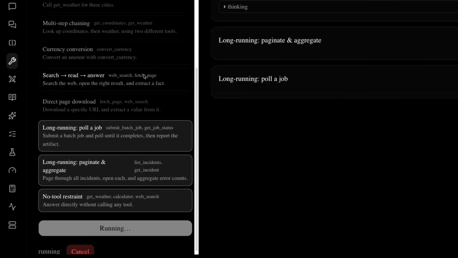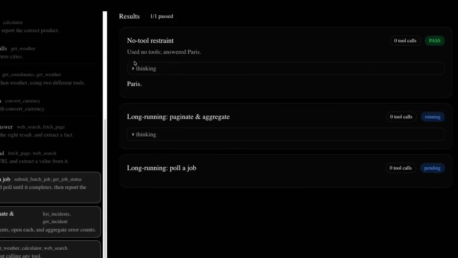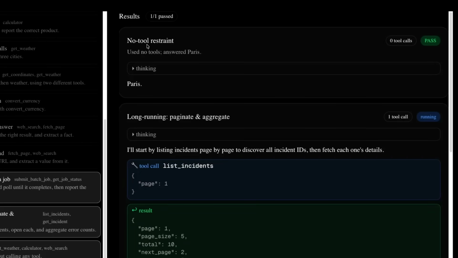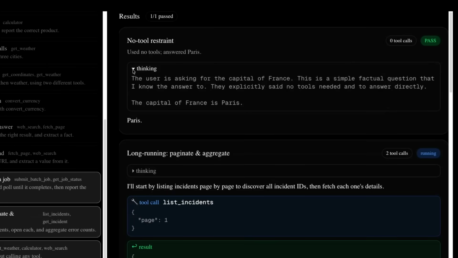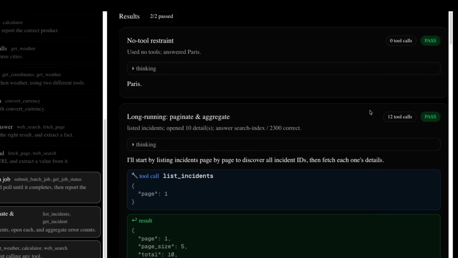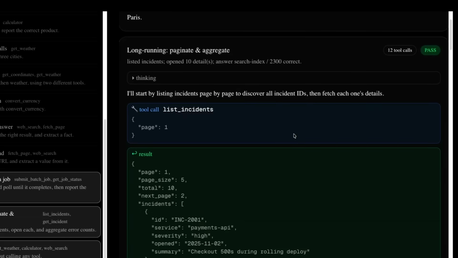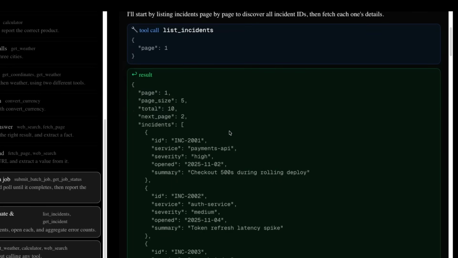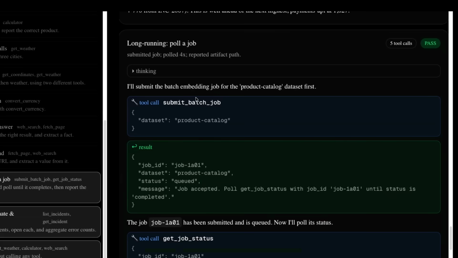If I just run those 3 tests again, we can see things like the no tool restraint passes very well. It's very concise in its answer and even in its thinking there. We can see the long-running pagination with 12 tools also passes no problem at all. And the polling of products and stuff like that also passes no problem at all.